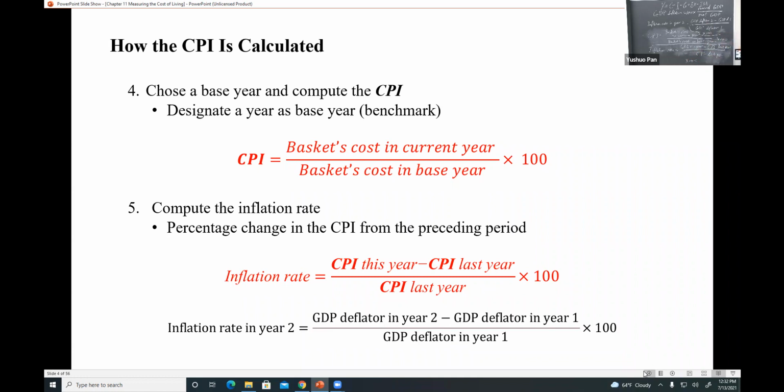So here, you can see two inflations, right? The inflation you calculate with the GDP deflator, and the inflation in this chapter, where you use CPI to calculate the inflation rate. Will these two inflation rates be the same? If there are differences, then why will there be differences? So think about that, and we are going to jump into that later. I already wrote these four formulas over here, so we can compare them later.